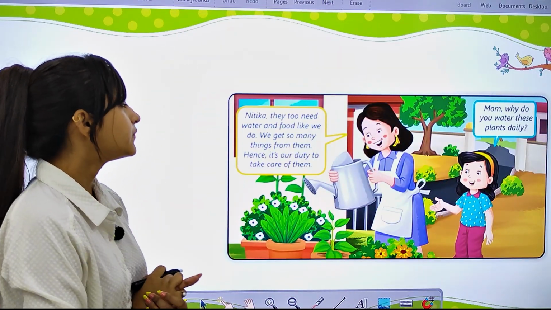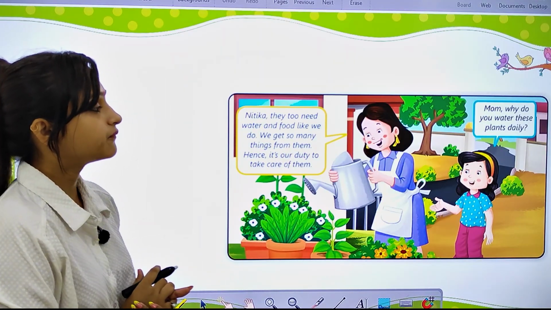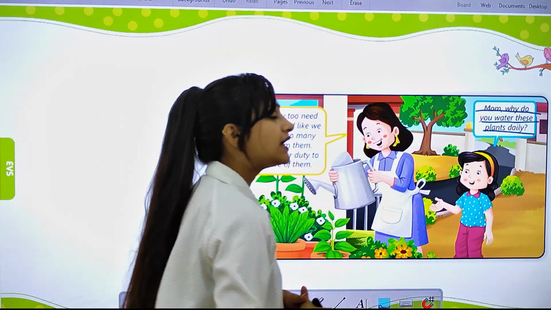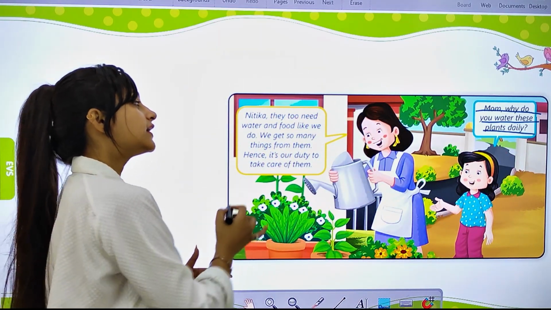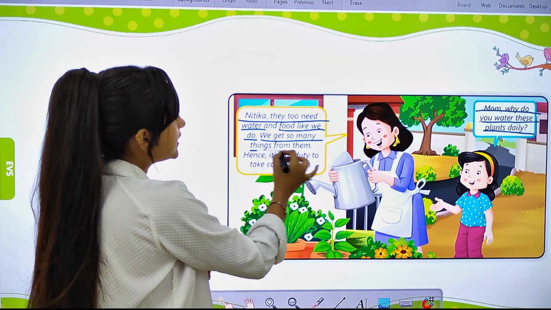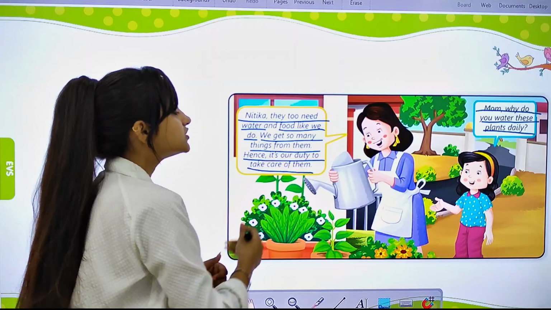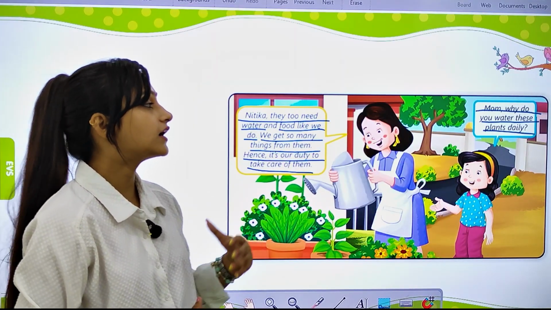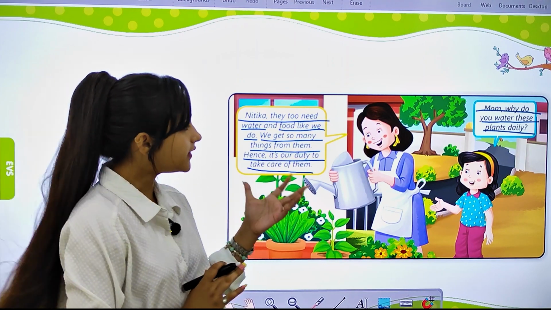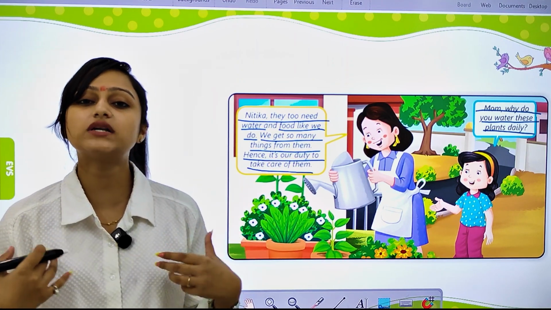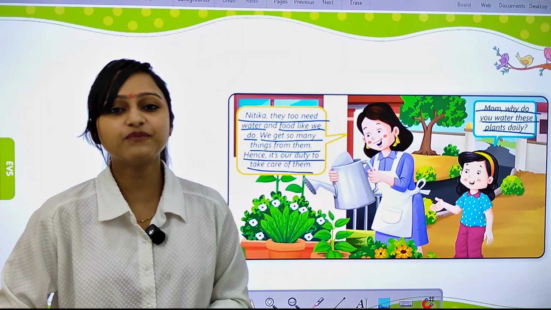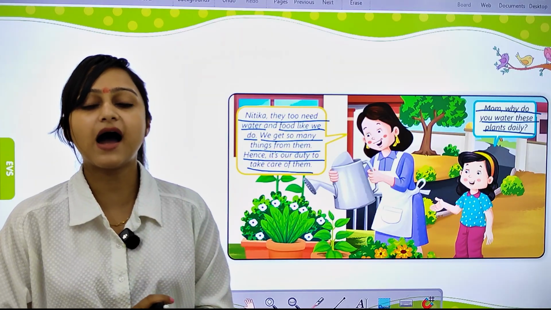Here, a girl, Nikita, is asking her mother, why do you water these plants daily? Then the mother says, Nikita, they need water and food like we do. We get so many things from them. Hence, it's our duty to take care of them. So you should also take care of the plants daily.